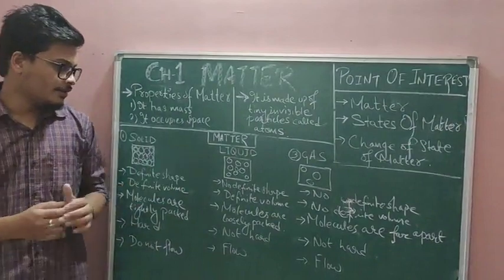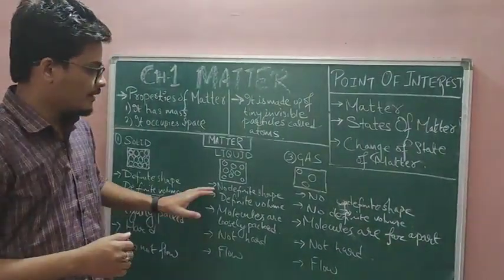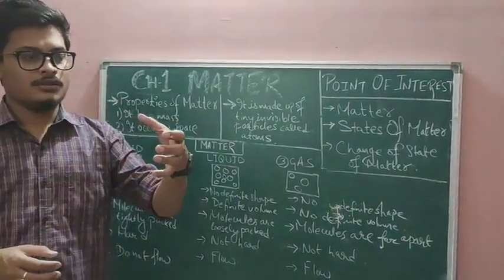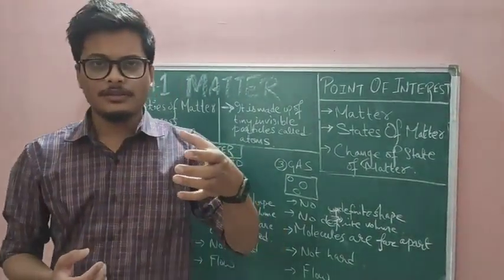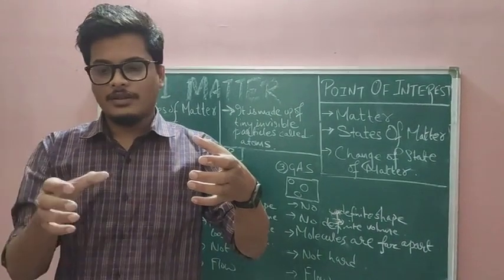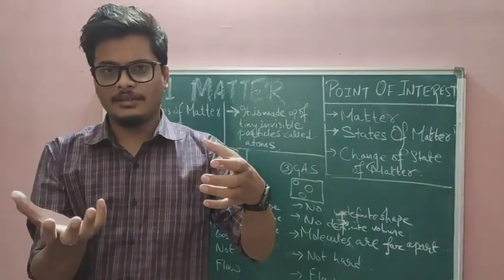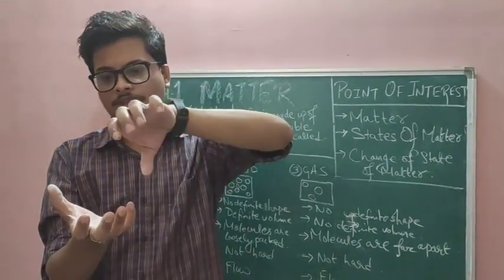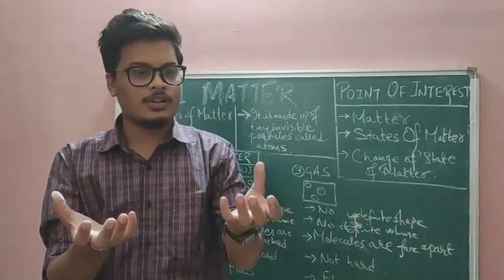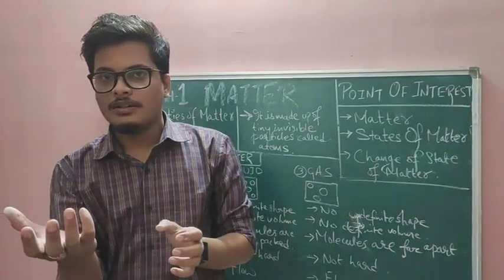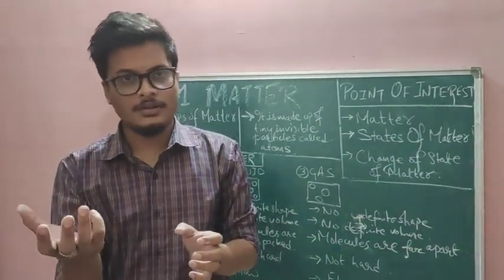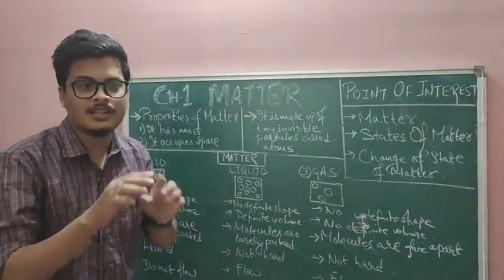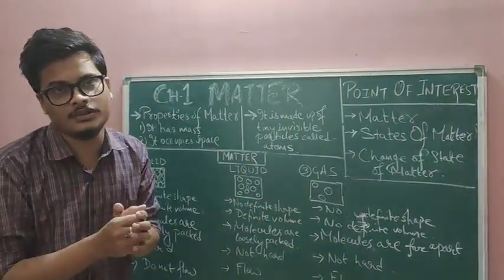Whereas the properties of liquid are like this. It does not have any definite shape. Obviously, because say you take a glass filled with water, and you have a container, say a tiffin box. When you pour this water into your tiffin box, what will happen? The water will take the shape of your tiffin box. Clear? So basically, it does not have a definite shape. Rather, it takes the shape of the container in which you pour the water.